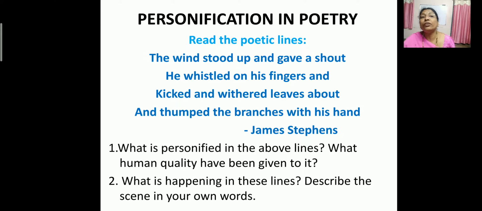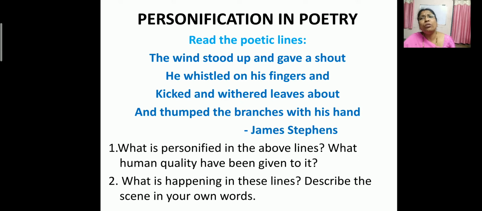So what did the wind do? It kicked. What did it kick? Withered leaves. Withered leaves means dry leaves. And thumped the branches. Thumped means hit. So the wind has hit the branches with its hand. Okay, hand. Whose hand? Wind's hand. Very good. So here, what is personified in the above lines? Very good. The wind is personified in the above lines.